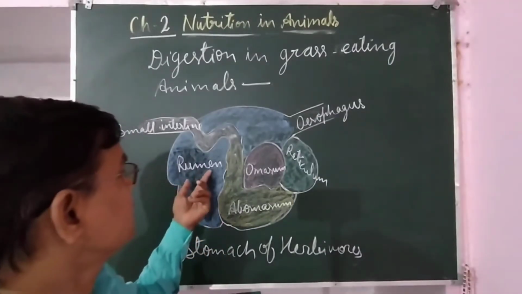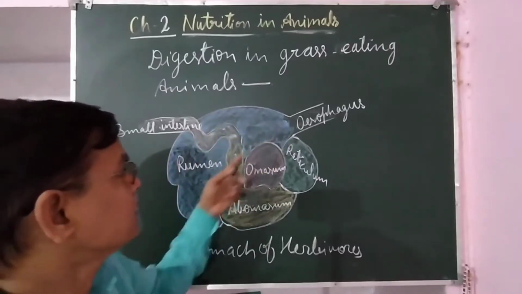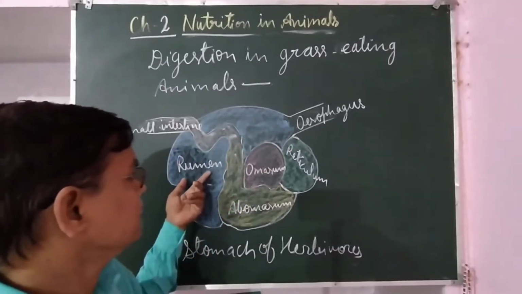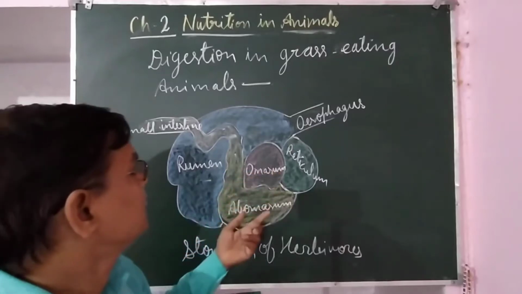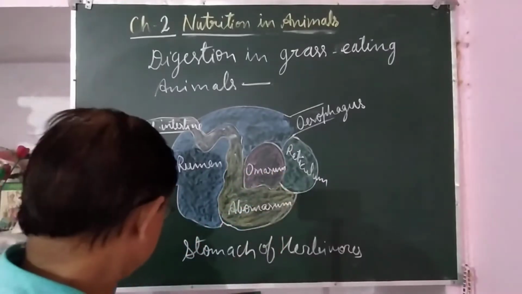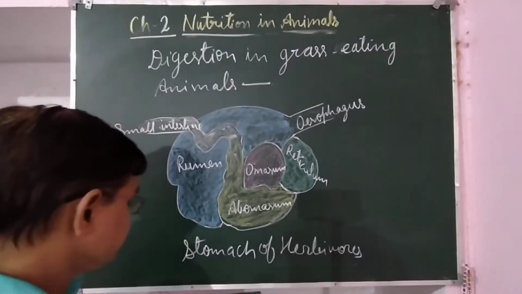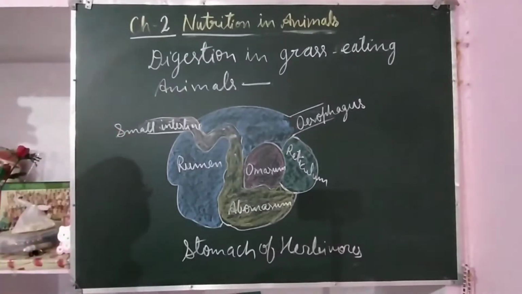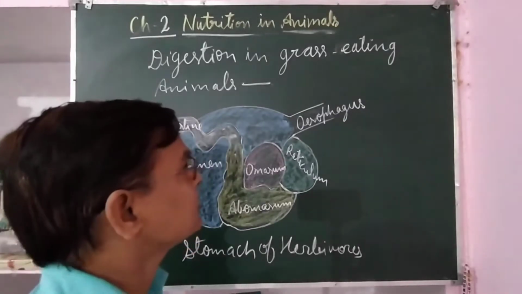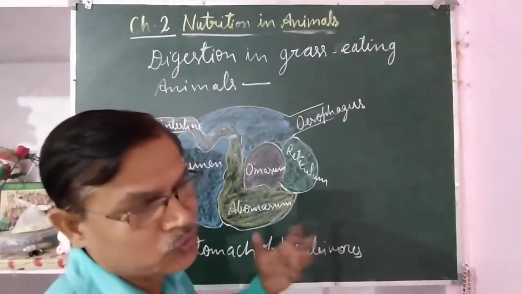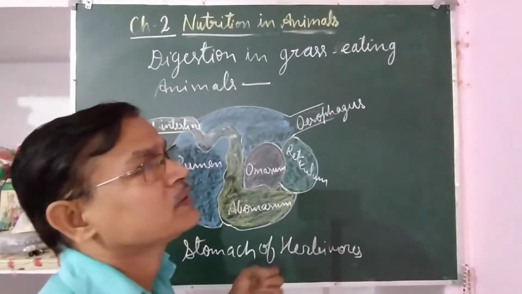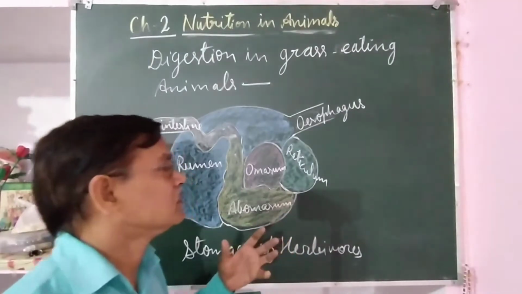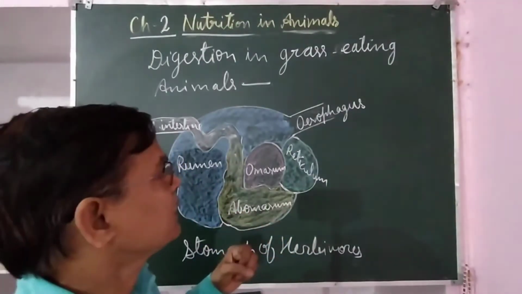The first chamber is the rumen, that is the largest part of the stomach. Rumen, omasum, abomasum and reticulum. So these are the 4 chambers of the stomach of grass eating animals, mostly ruminants. Among grass eating animals, some do rumination, some do not. That depends on the structure of their alimentary canal.